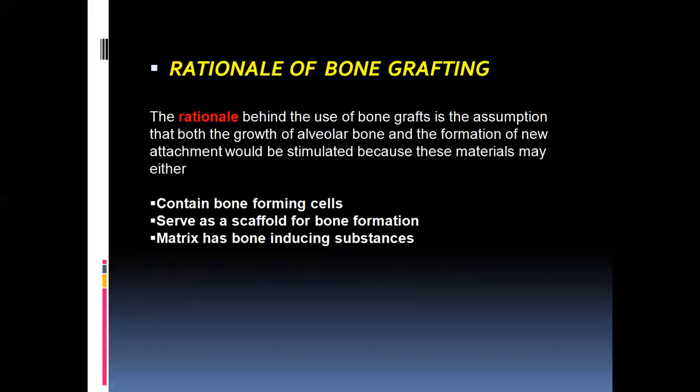So what is the main purpose of bone grafting? The main basis behind bone grafting is the assumption that both the growth of the alveolar bone and formation of the new attachment would be stimulated by using these bone grafts. Some bone grafts have bone forming cells, those are osteoblastic cells. Some bone grafts just act as a scaffold, and some have bone inducing substances, like growth factors. So that is the main purpose for which bone grafts are used.